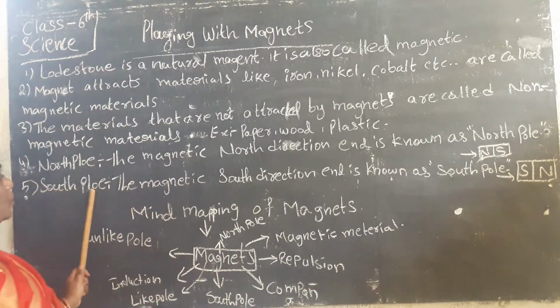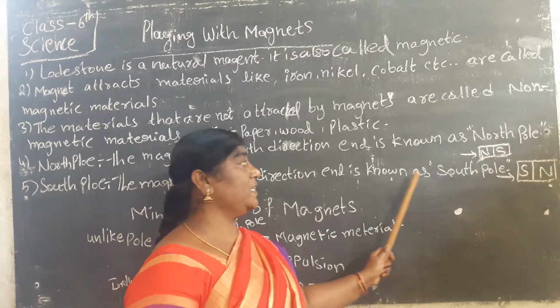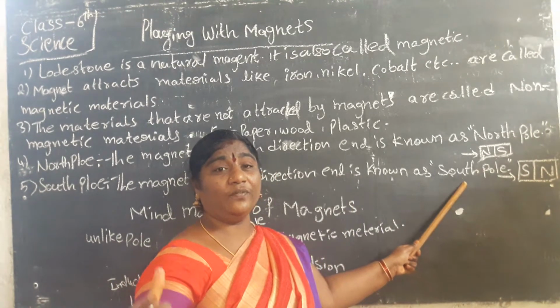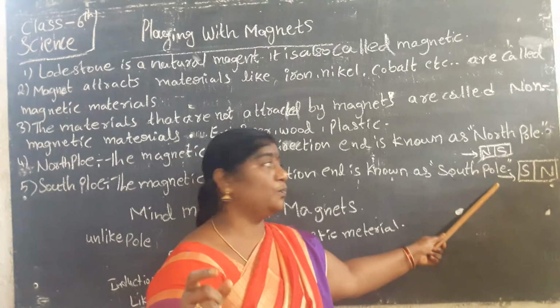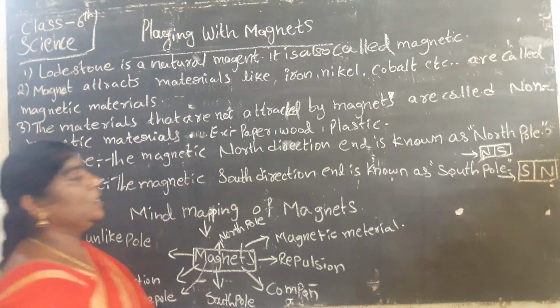The next one, the south pole, means the magnet's south direction end is known as the south pole. The end with the south direction is called the south pole. The two poles are there, one is north and one is south, like this.